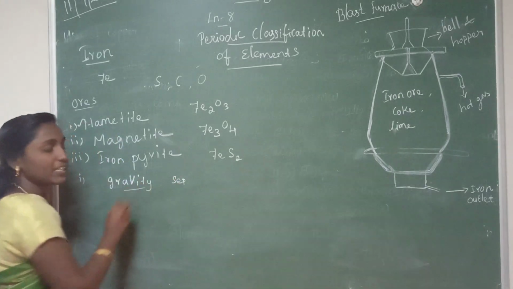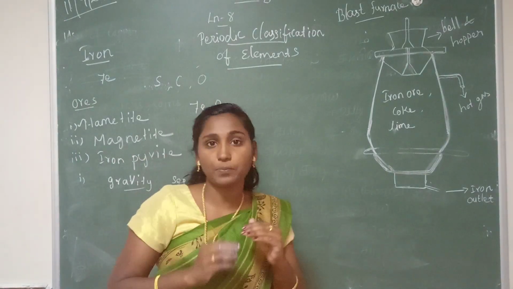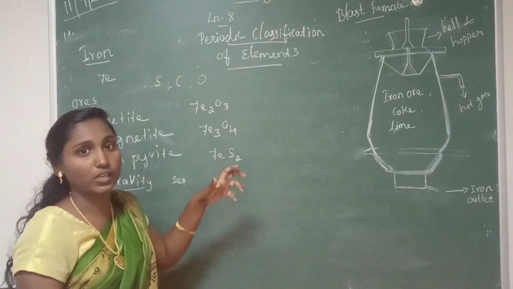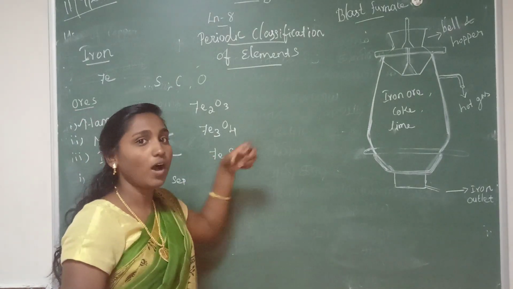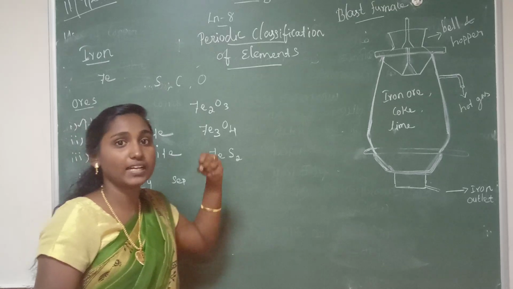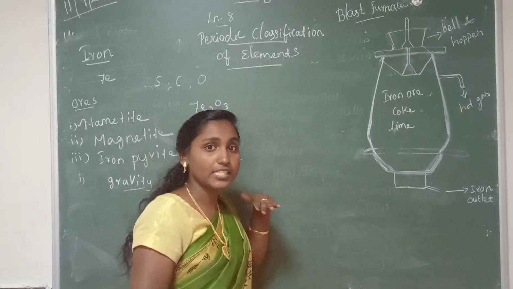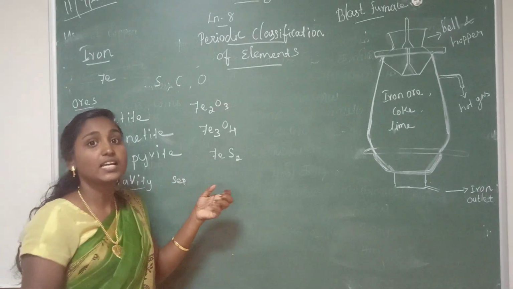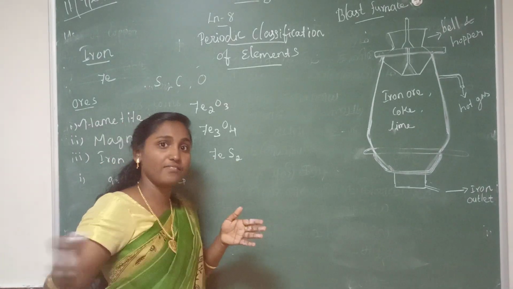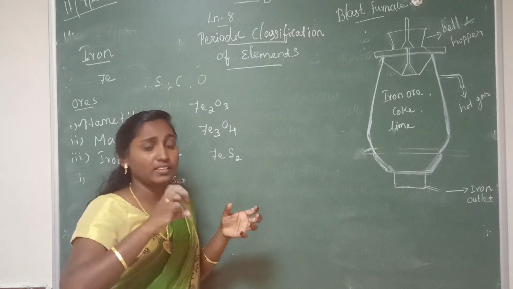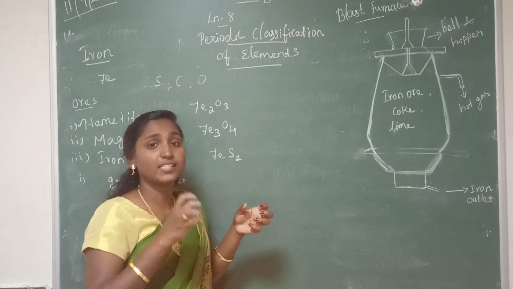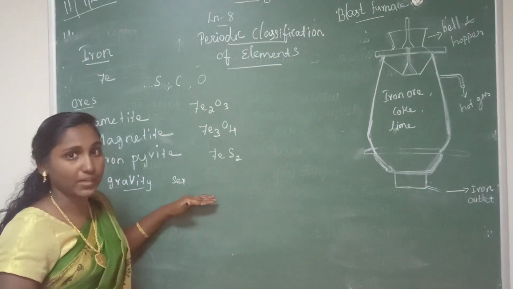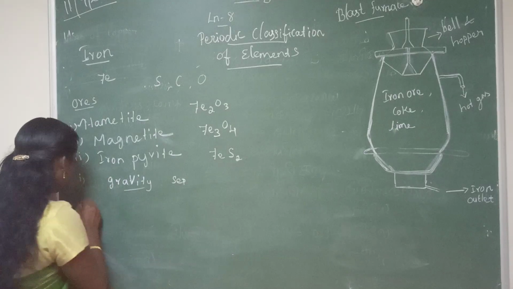The gravity separation method, you already learned. It means we take the crushed ore, that is powdered ore, on a sloped table and wash it with a stream of water. During this process, the lighter particles are washed away with the water and the denser ore settles at the bottom of the table. That is the gravity separation method. Then the second method, roasting.